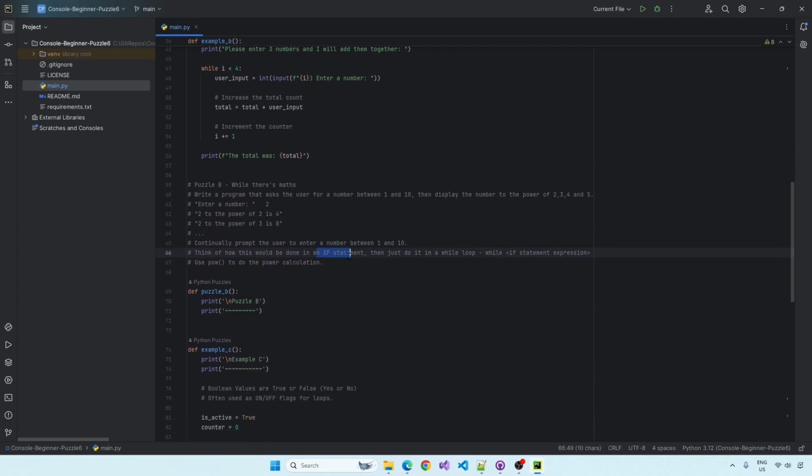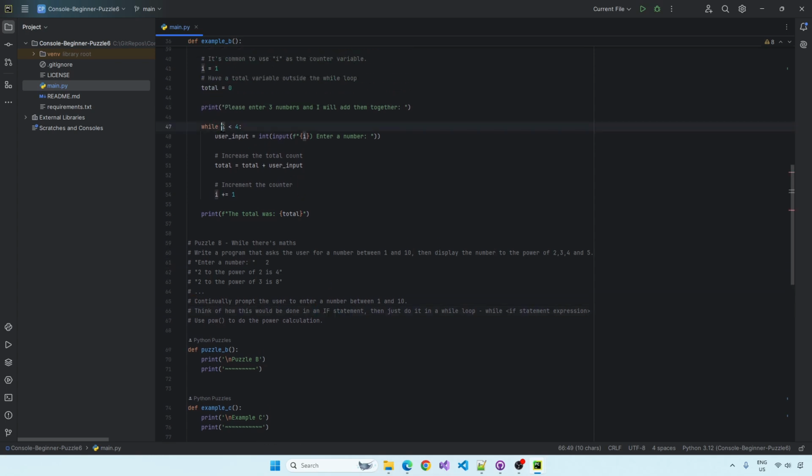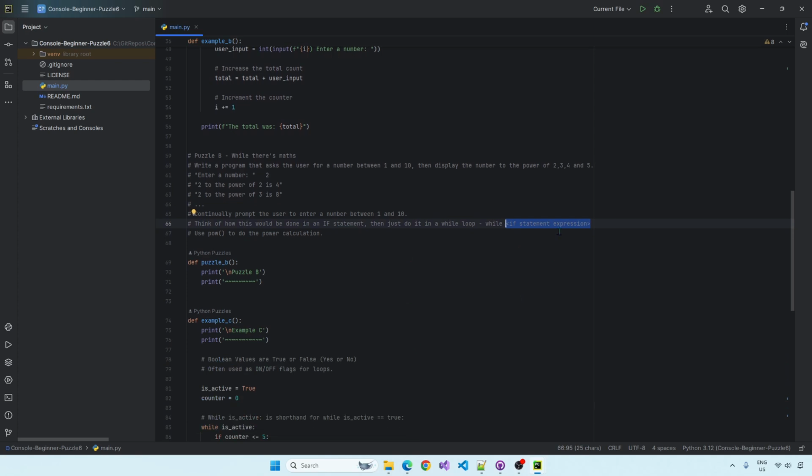Use an if statement to do this, it's probably the easiest thing to do. And then just shove the if statement in here, you know, the logic for the if statement. So just think about how you would use an if statement to do this, and then just make it a while loop. That's my little hint, okay? Because we've done this logic before with if statements, so you can do this really easily.